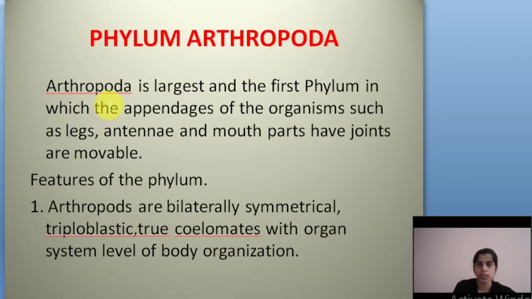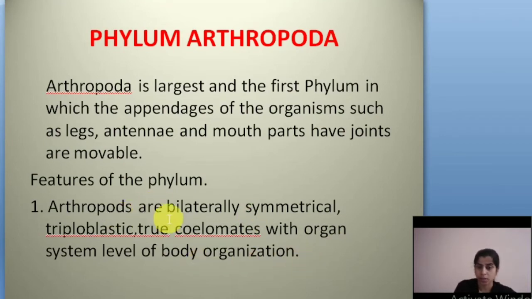So, see, this Arthropoda is the largest and the first phylum in which the appendages of the organisms, such as legs, antennae, and mouth parts, have joints and are movable. Clear? And see some features of phylum Arthropoda. Arthropoda are bilaterally symmetrical, triploblastic, true coelomates with organ system level of body organization.